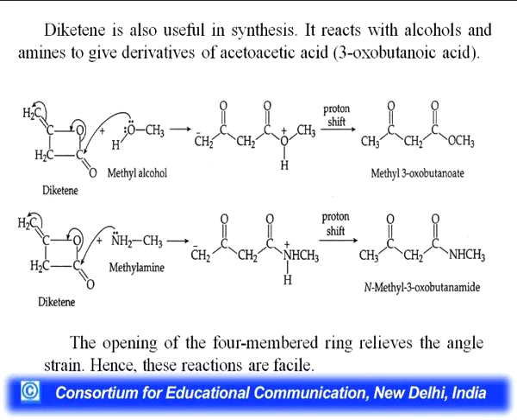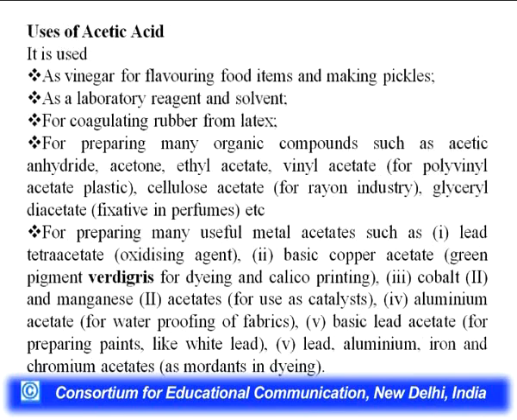Diketene is also useful in synthesis. It reacts with alcohols and amines to give derivatives of acetoacetic ester, that is 3-oxobutanoic acid. You can see how the methyl alcohol attacks the diketene and you will get methyl 3-oxobutanoate. The opening of the 4-membered ring relieves the angle strain. You know about the Baeyer strain theory, hence these reactions are facile. These were the reactions and preparations of acetic acid.